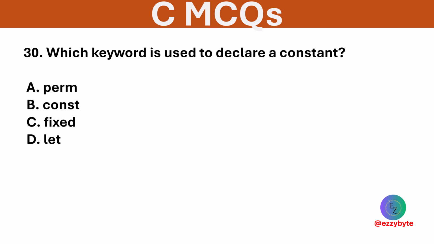Which keyword is used to declare a constant? Options are perm, const, fixed, and let. Option B is correct. We use const to declare a constant in C.